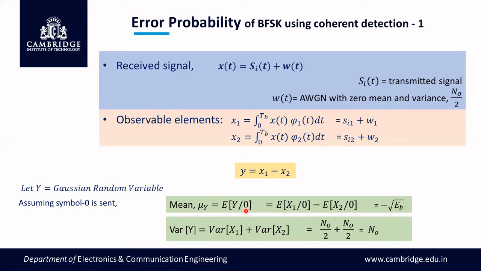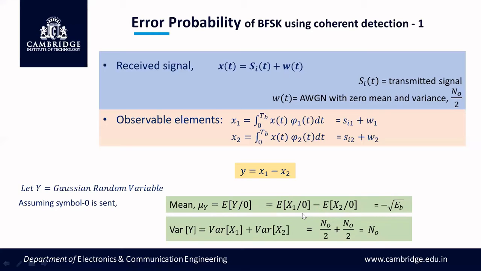Since 0 is transmitted, what we expect is always X2, not X1. So that's why this part is going to be 0. Why 0? There is noise, but noise has 0 mean. Mean of the noise is 0. That's why we are left with only the signal component. But X1 is not at all expected because we transmitted 0. That's why X2 is expected, whose value is minus root Eb. Actually, X1 and X2 both contain signal component of root Eb, but this minus comes from this negative operation.